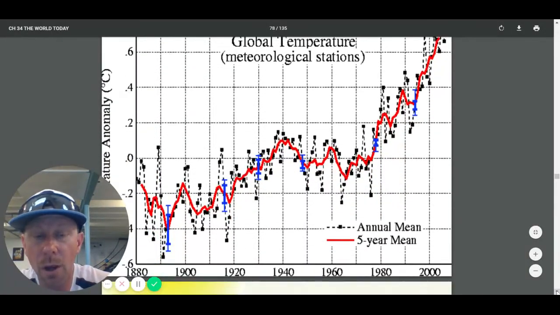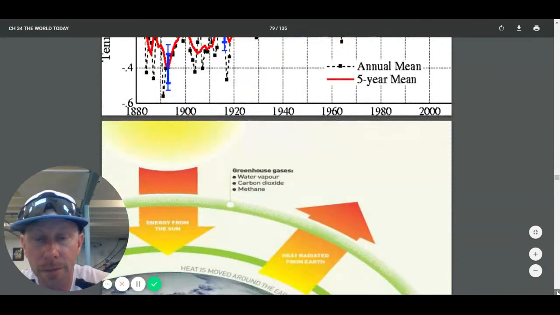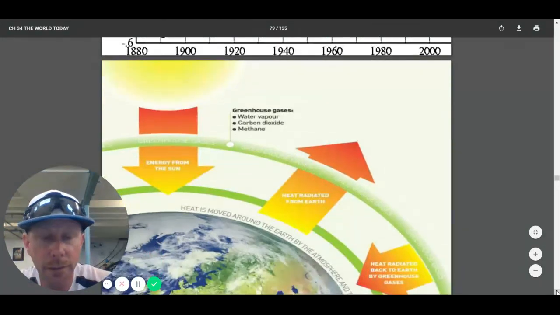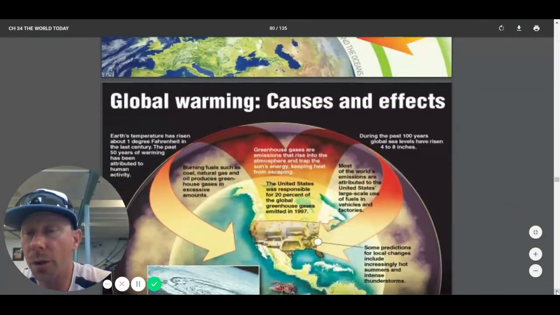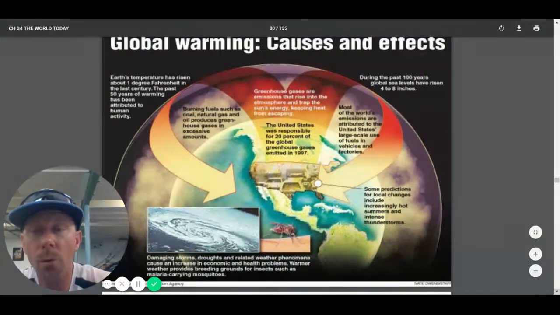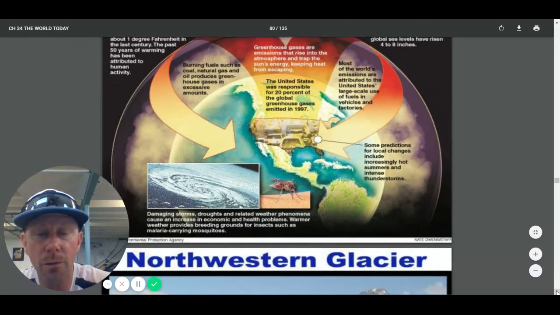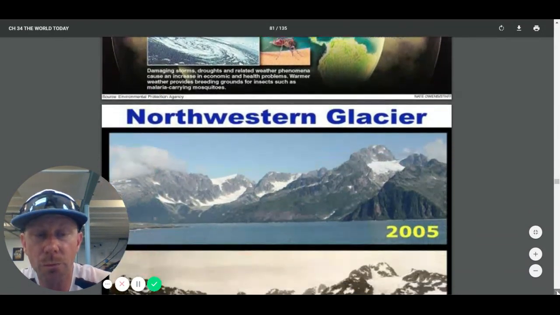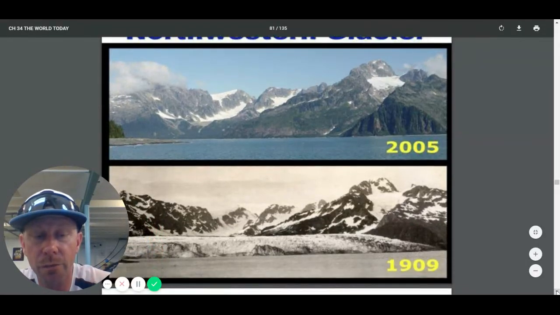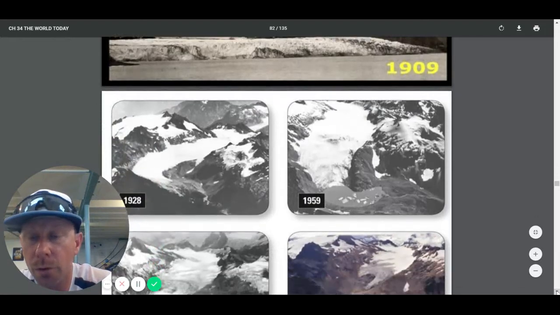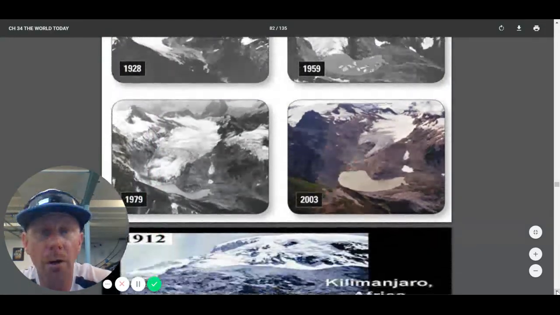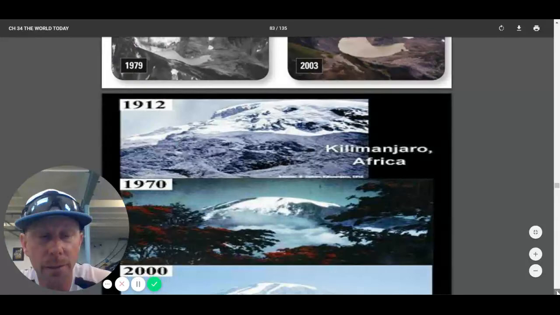The global temperature has been going up steadily in the last 100 years, looking at this chart. These next few slides talk about global warming. I'm not going to read them to you, but you can study them on your PowerPoint and see how the burning of fossil fuels and greenhouse gases have contributed to global warming. These pictures show the glacier in 2005 versus 100 years ago. We had more snow and more ice caps in the world. We are melting our fresh water, and it's really having an impact on the world today.